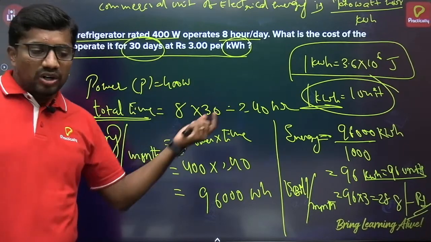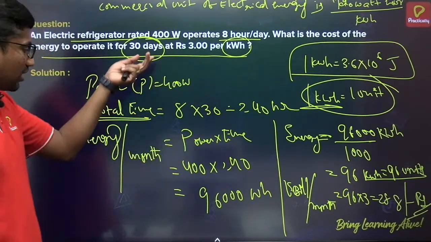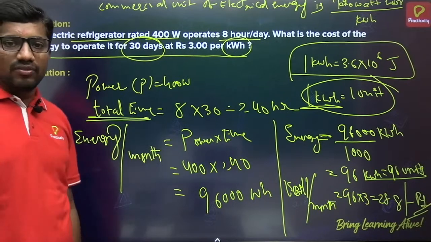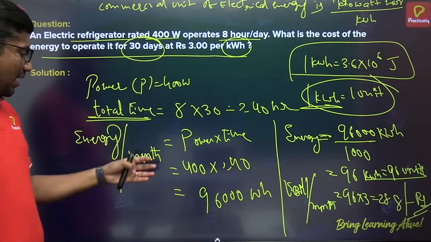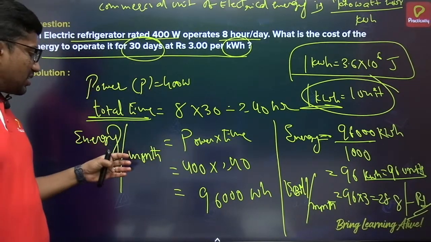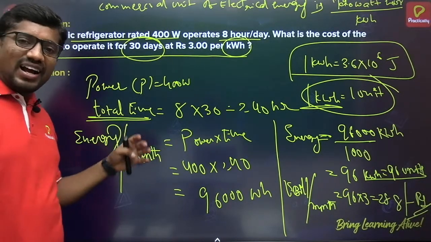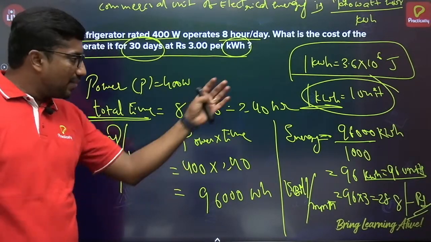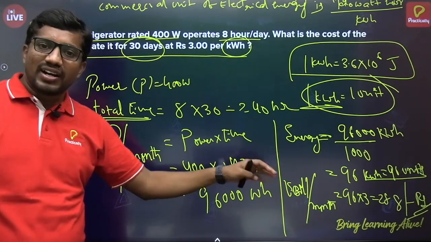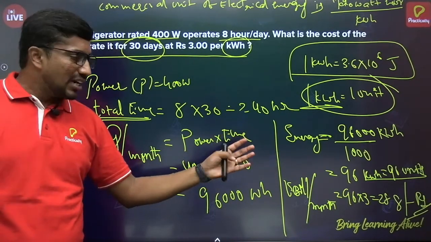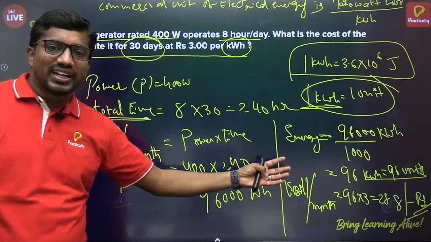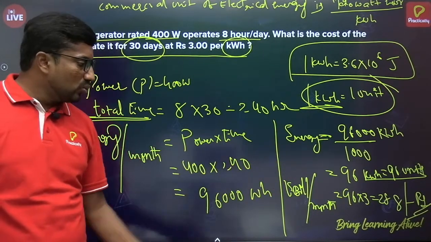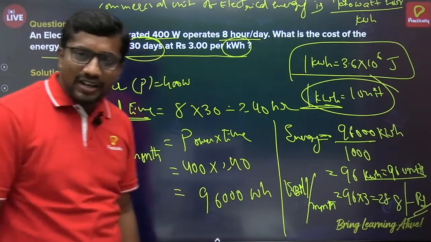Suppose if 2 more devices or 3 more devices are given, you will calculate by the same method. Each energy consumed you will find and add, and then we will get the total energy, and then again the same. If you are getting it in kilowatt hour directly, that will be fine. If not, you have to convert it further into kilowatt hour, and then you have to calculate the electricity bill. Okay.